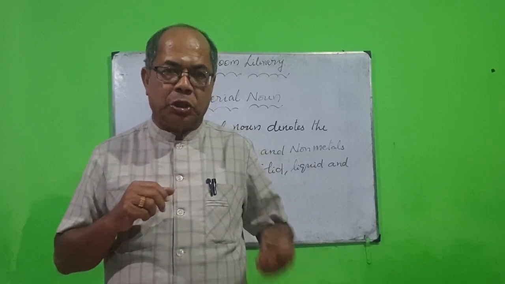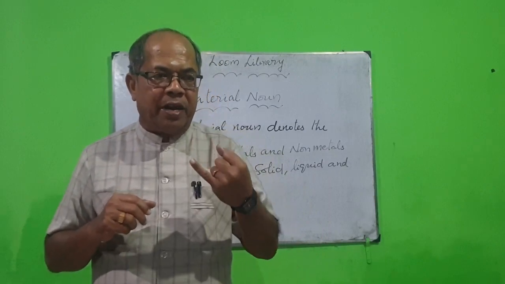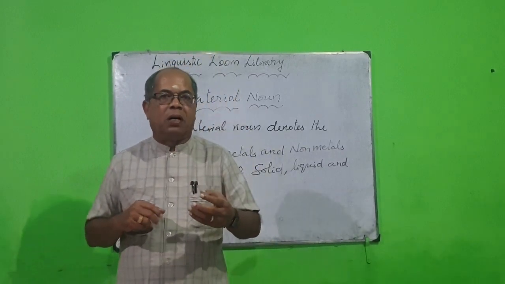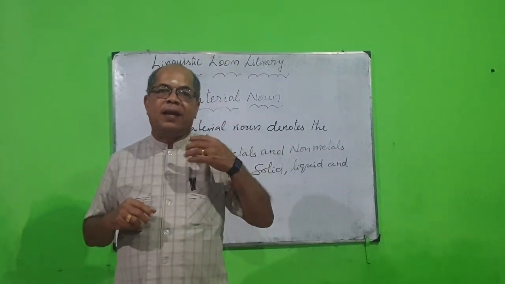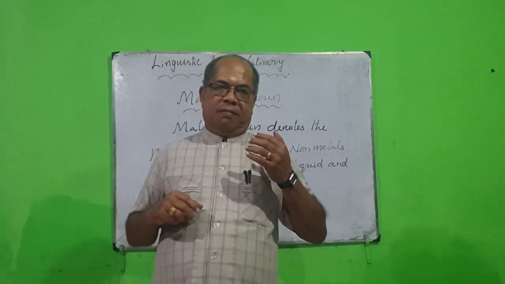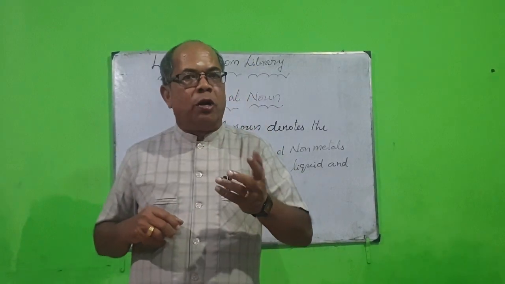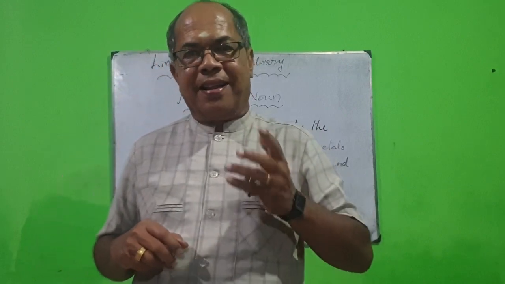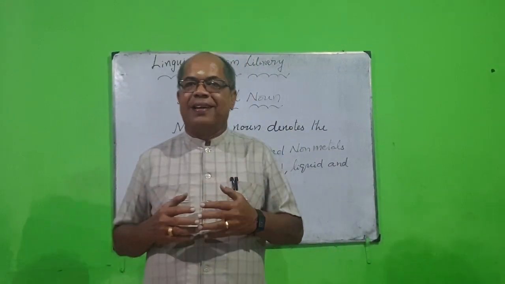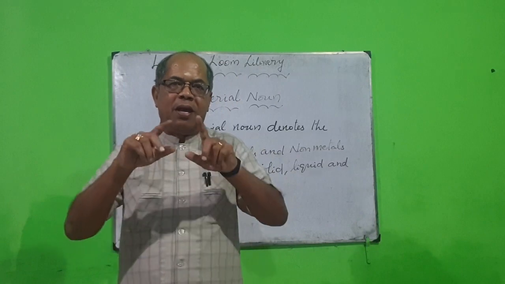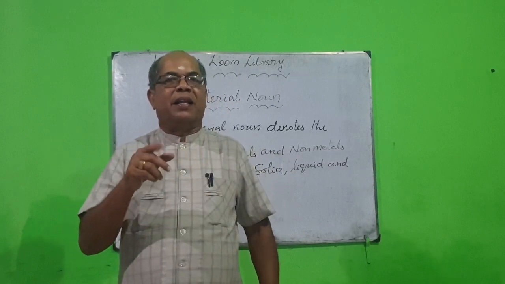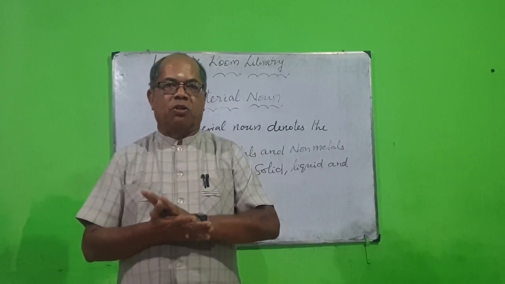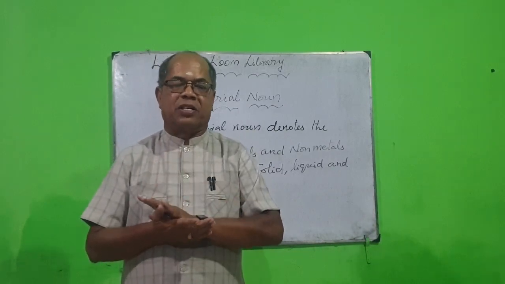So, aluminium, bronze, copper, once again, and then gold, iron, and then lead, mercury, and then silver, and then zinc. Mercury, a metal in the form of liquid. Okay. So, material noun. Metals, I have given you 10 metals now.